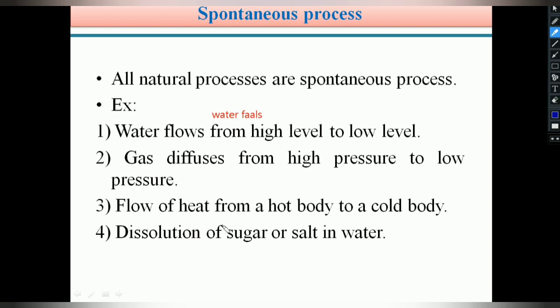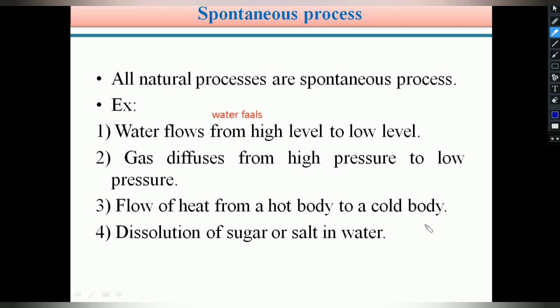Similarly, flow of heat from a hot body to a cold body. We are very familiar with this one. Generally we know, students, heat always flows from high temperature to low temperature, or from a hot body to a cold body. Suppose we are using heat to boil water. In order to boil the water, we take water in a vessel.